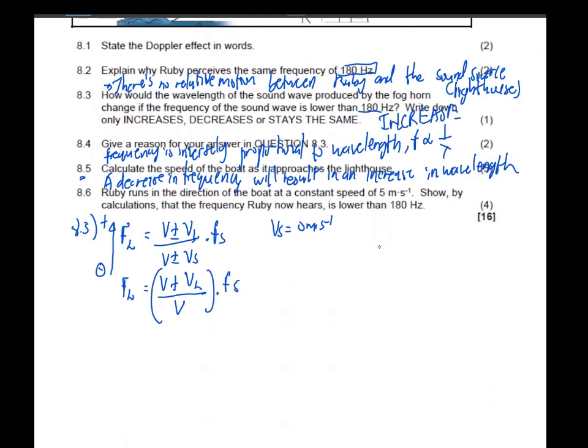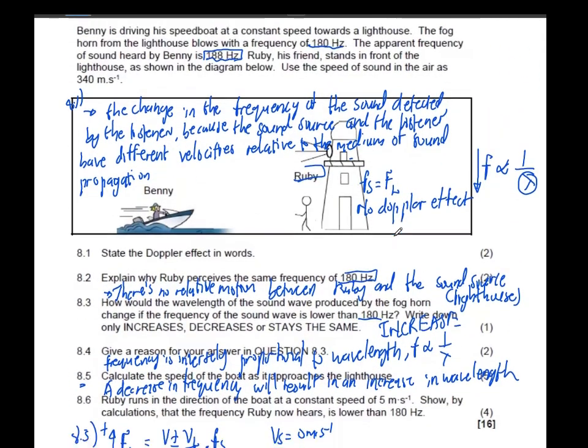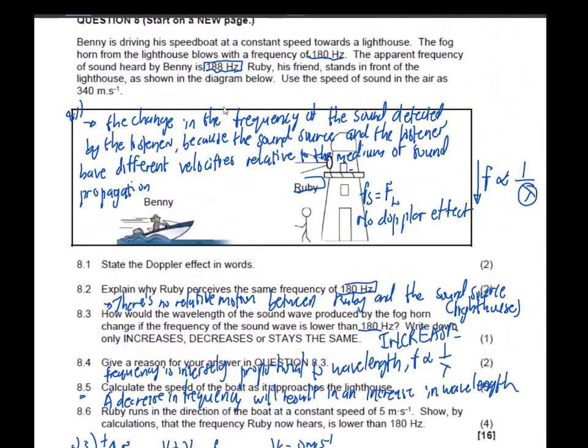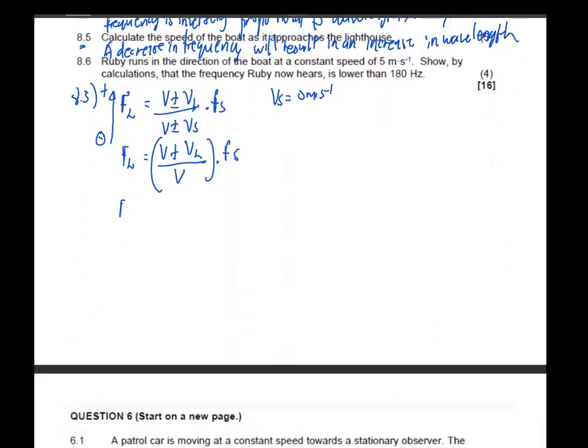And then the frequency of the source. Now to calculate that, what is the frequency of the listener? Are we told the frequency of the listener? Yes, 188 hertz. They said the apparent frequency of sound heard by Benny is 188 hertz. So that's the frequency of the listener, and Benny is the one on the speedboat.